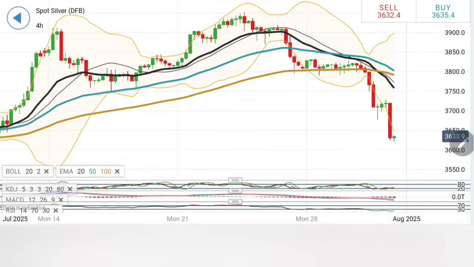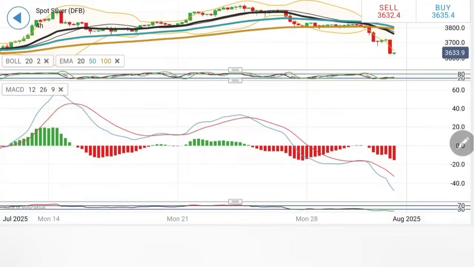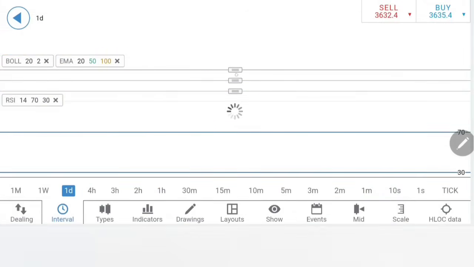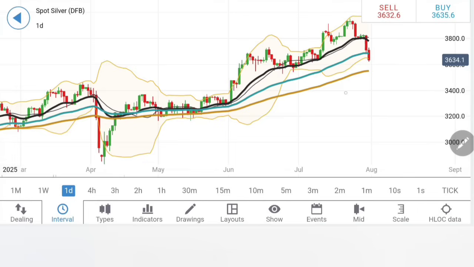Pretty clear here. It can try to retrace. It is possible that it can move towards the 36.80, $37 zone, which is going to be a very critical resistance for silver on the upside. Stochastic oversold here. The MACD trading sharply bearish. The RSI extremely oversold.